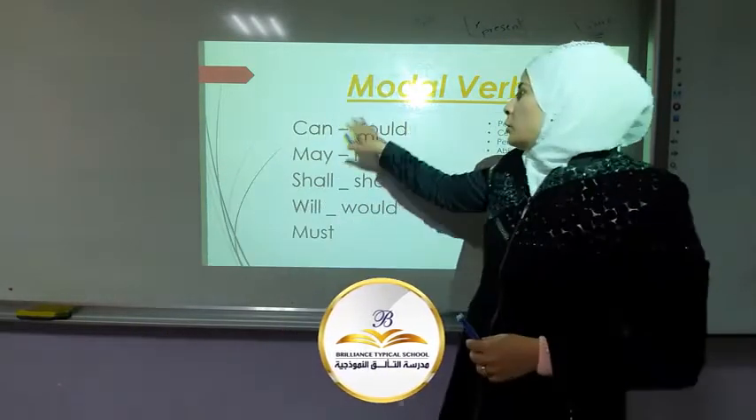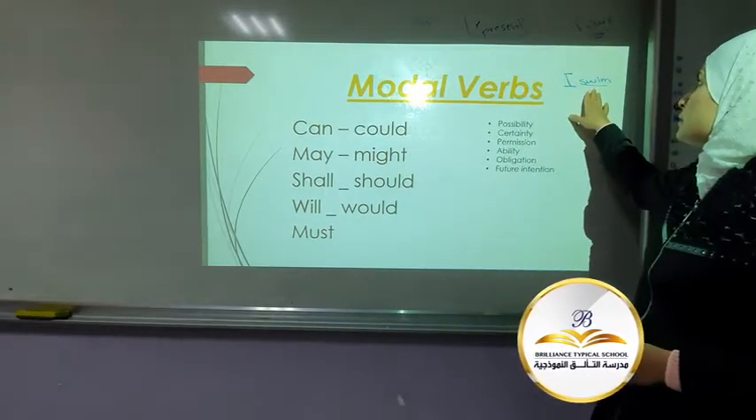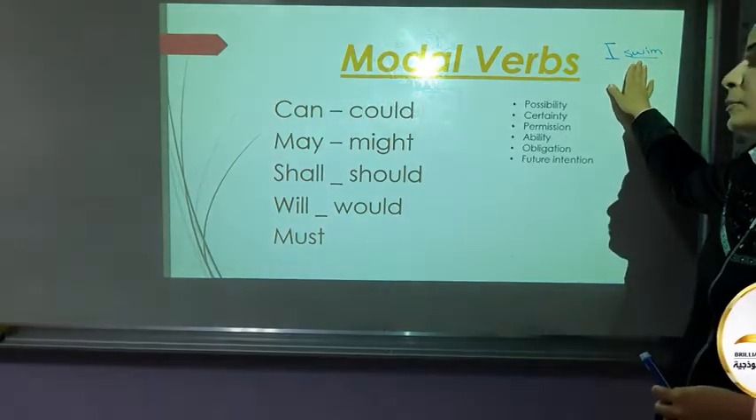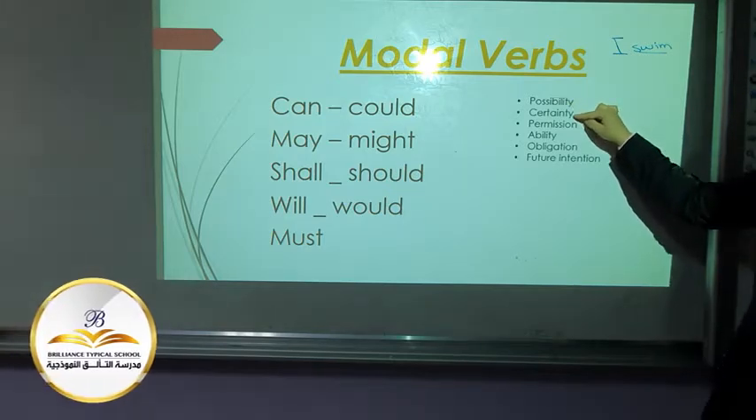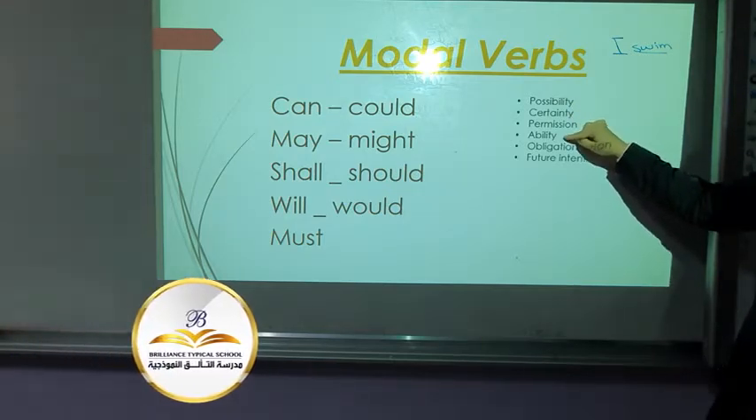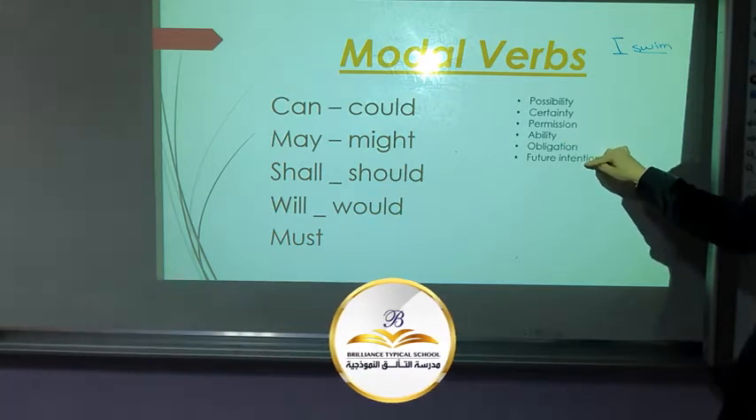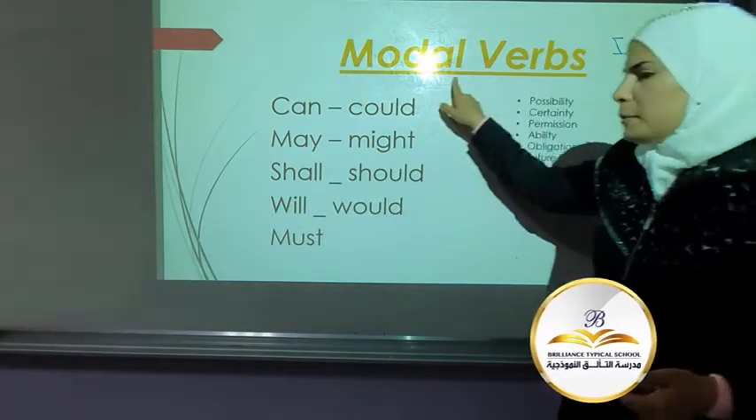So, modal verbs are verbs that come to the sentence and change the meaning of the main verb. They express possibility, certainty, permission, ability, obligation, and the future intention. And will is one of these modal verbs.